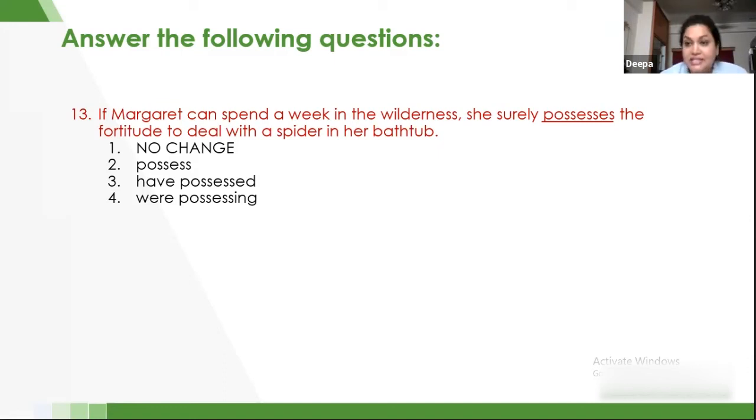Now, possess is a verb used with plural nouns, and possesses is a singular verb used with a singular noun. As Margaret is singular, we are going to use no change as the right answer. I hope it is clear.